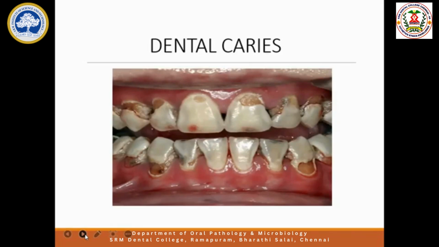So we have to find out whether the patient is having dry mouth, and we have to treat why the dry mouth is coming. That we have to find out the cause, and we have to treat that. That's very, very important. So as such, saliva is very important. I think this presentation will be useful to you. So maintenance of proper salivary flow in the mouth is very important. That will lead to a healthy mouth. Thank you all.